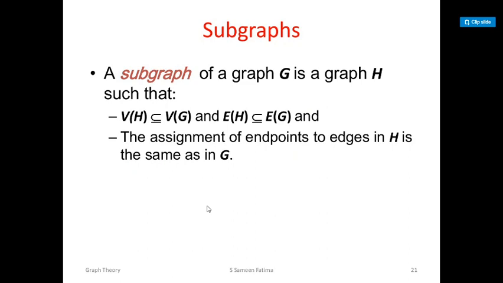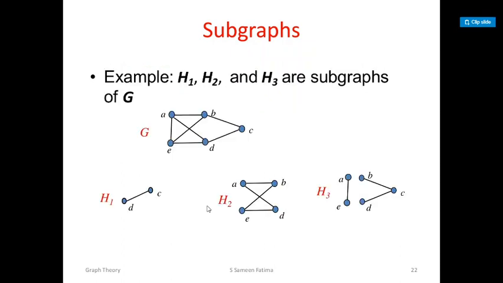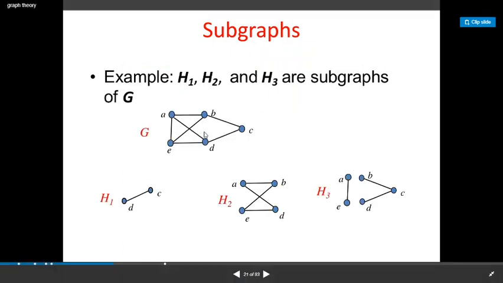Subgraph. So we have a graph. Now I can write a subgraph from that. So how can we write a subgraph? So there are two types of subgraphs. One is induced subgraph, another one is spanning subgraph. Induced subgraph means, okay, let us look into subgraphs first. Suppose you have a graph here G.